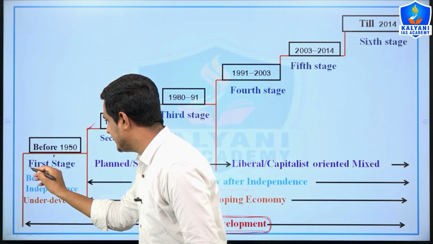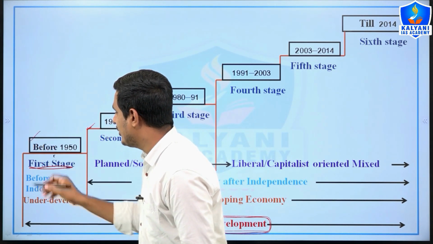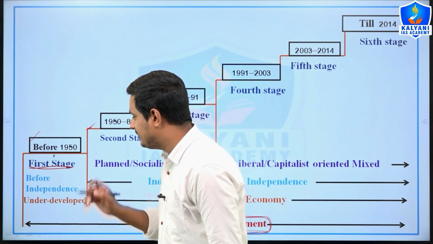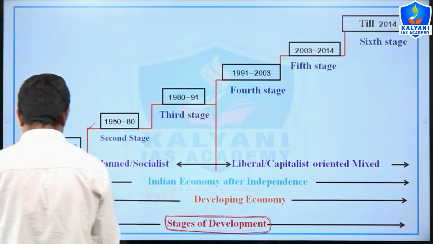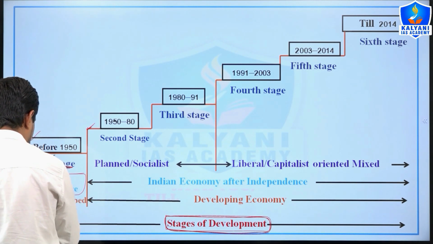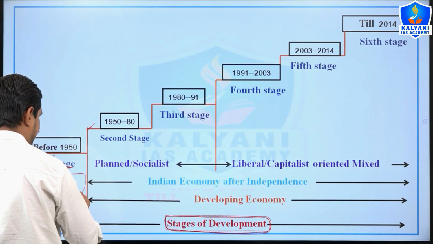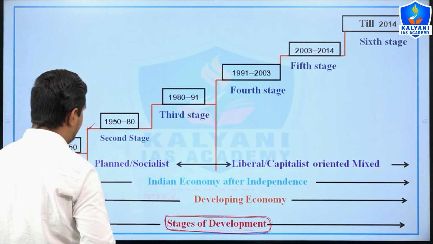The first stage is before 1950, or we can say before independence. So here we will see how the Indian economy was before independence, right? And actually the Indian economy was underdeveloped before 1950.